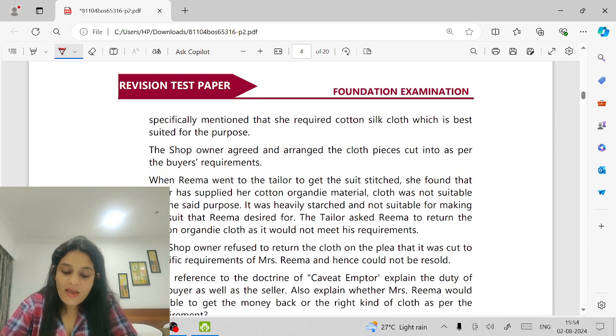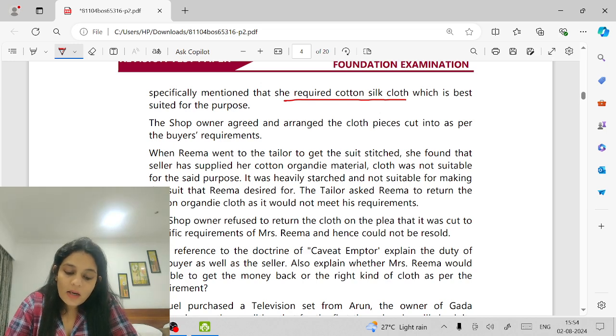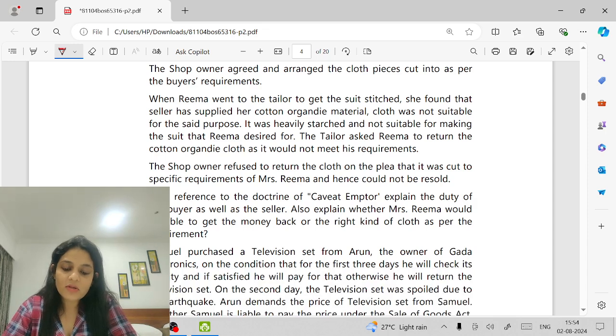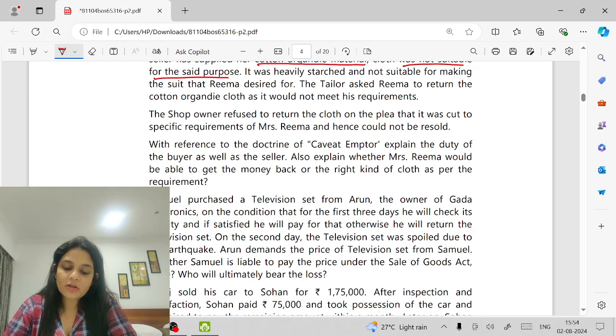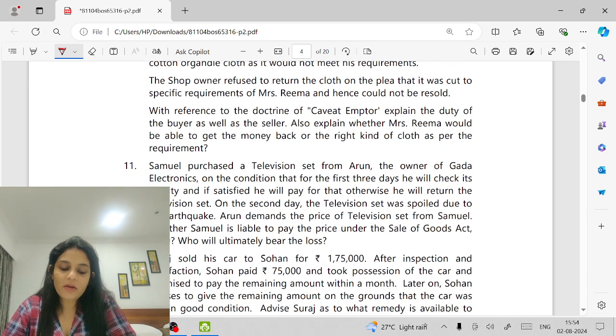She specifically mentioned that she required cotton silk cloth which is best suited for the purpose. The shop owner agreed and arranged the cloth pieces cut as per the buyer's requirement. When Rima went to the tailor, she found that the seller has supplied her cotton organdy material cloth not suitable for the said purpose. It was heavily starched and not suitable for making the suit that Rima desired. The tailor asked Rima to return the cloth. The shop owner refused to return the cloth on the plea that it was cut to specific requirements of Mrs. Rima and hence could not be resold.